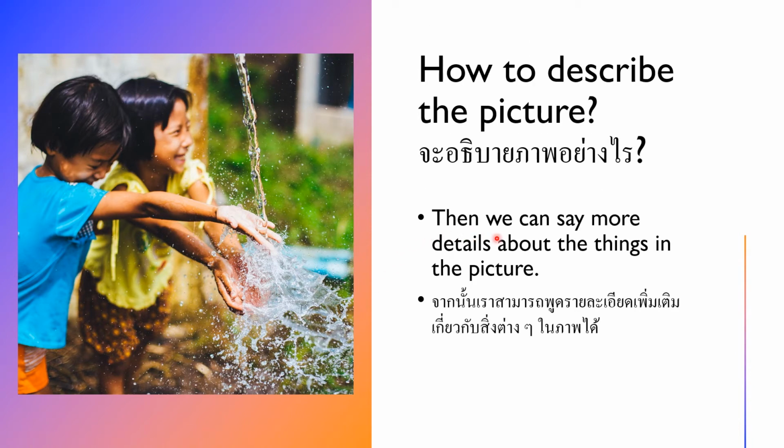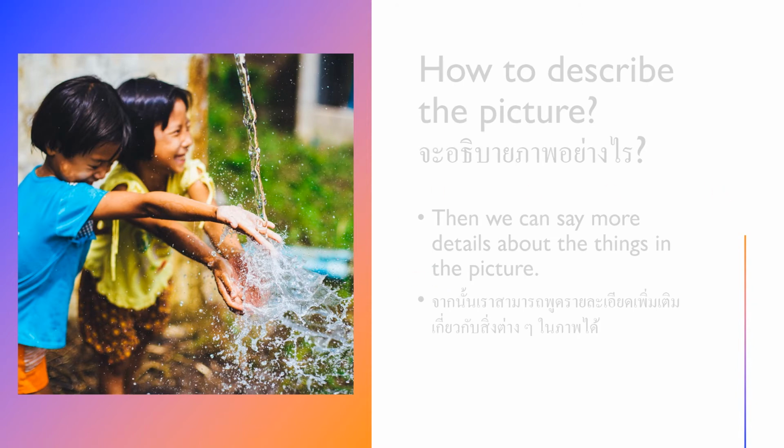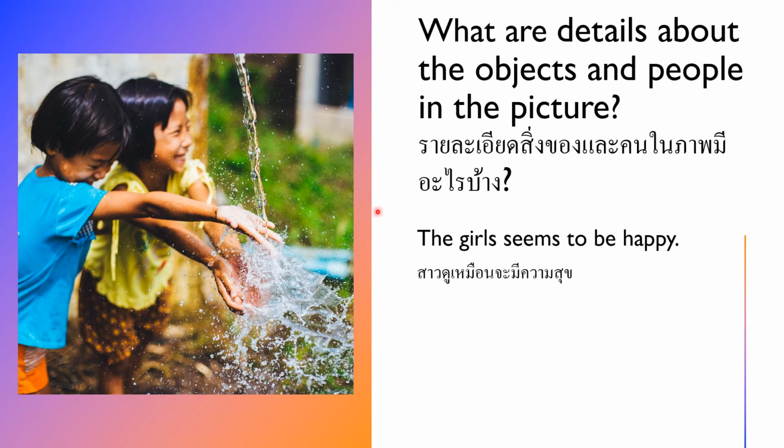Then we can say more details about the things in the picture. So here, things or people. So here about the two girls.